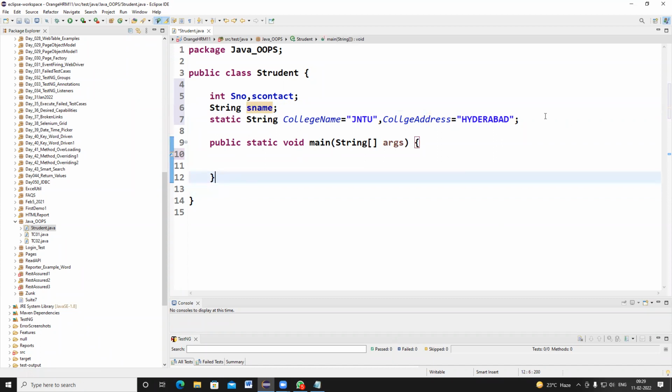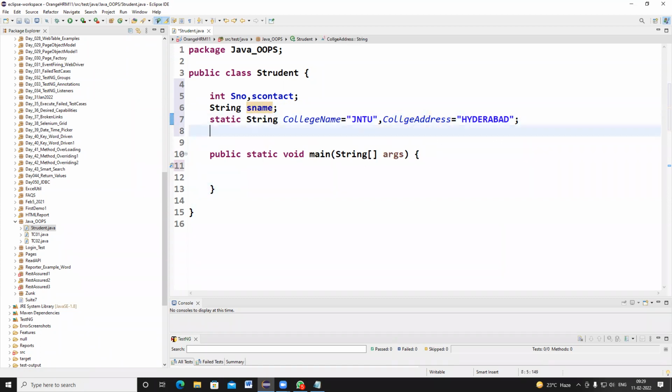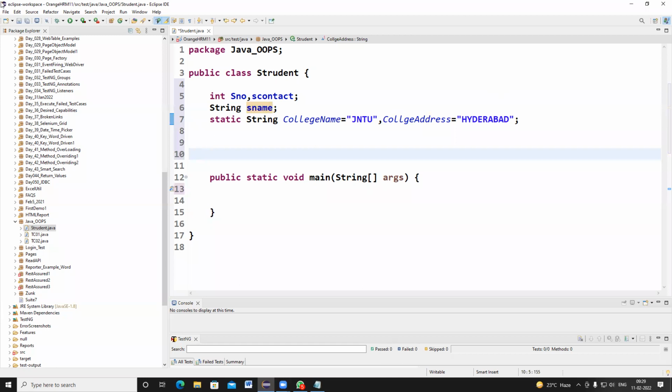Now I'm going to tell you one new concept: constructor. What is the concept? Constructor. What is meant by constructor? So how to create a constructor? Let me tell you that one.